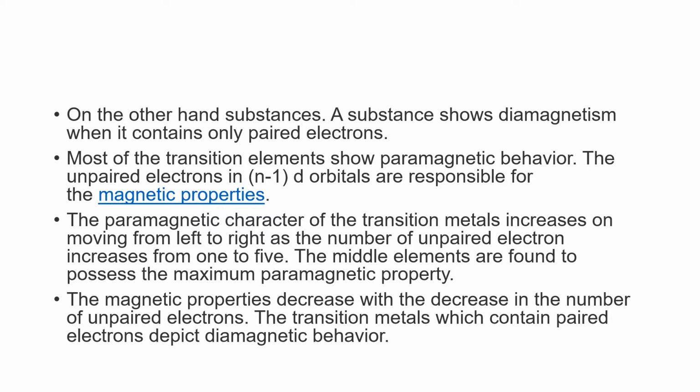The middle elements possess maximum paramagnetic property. The magnetic properties decrease with decrease in the number of unpaired electrons. The transition metals which contain paired electrons depict diamagnetic behavior.